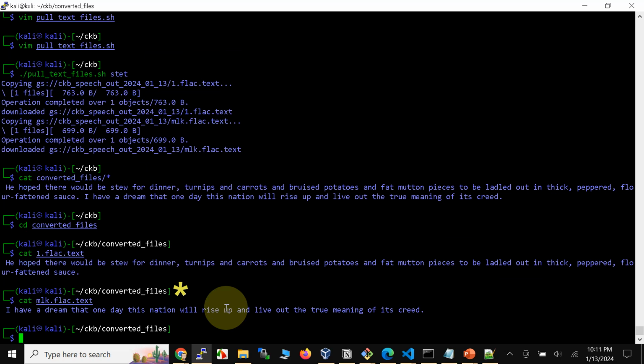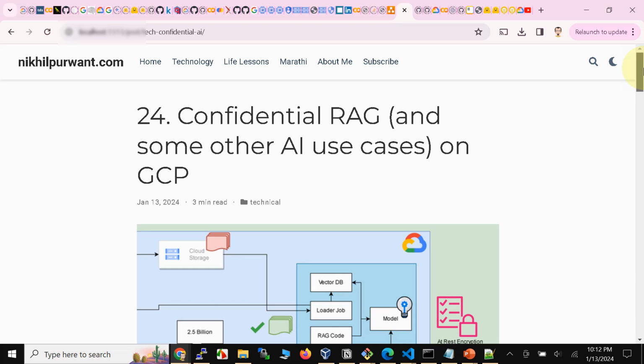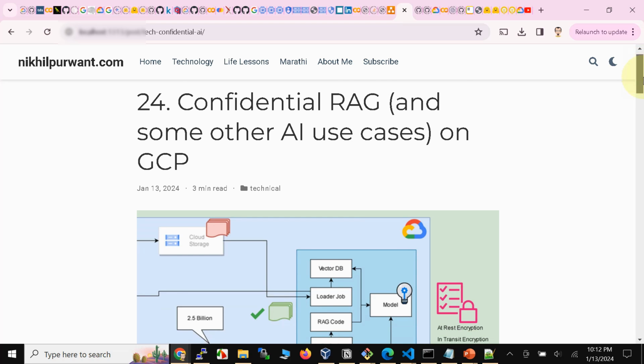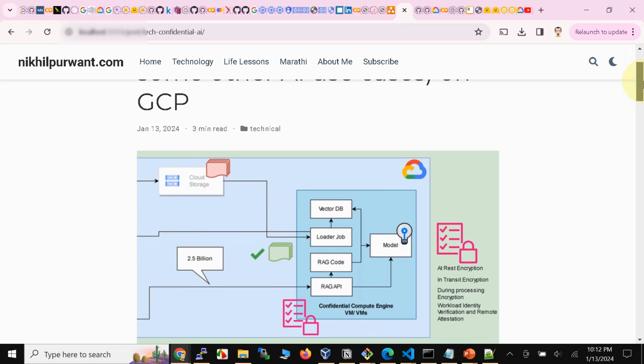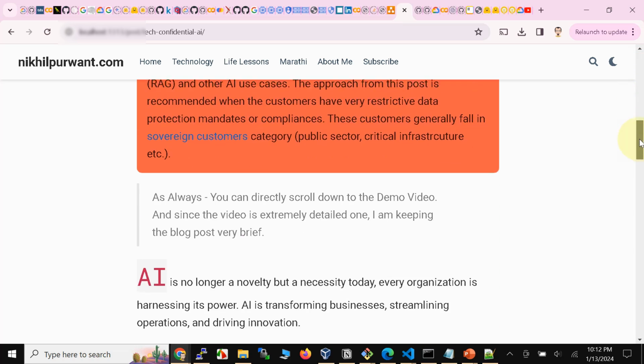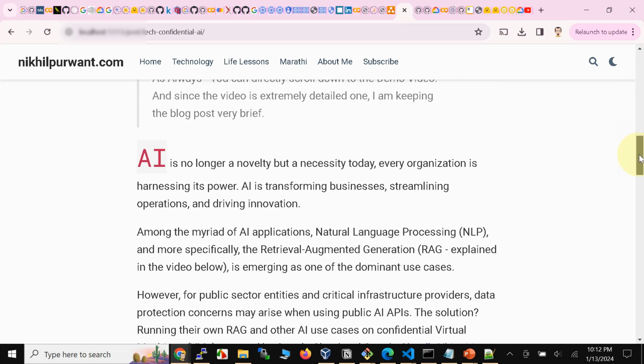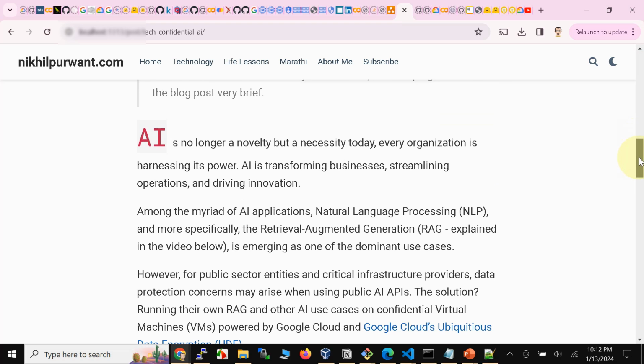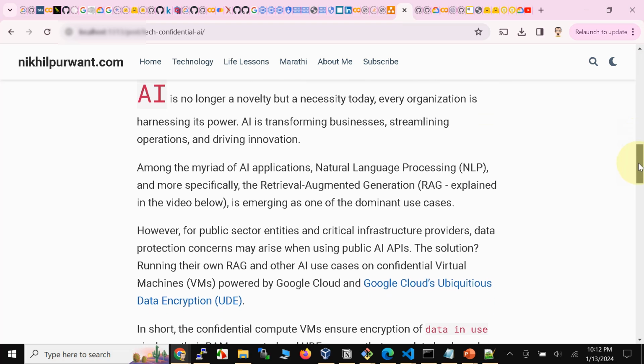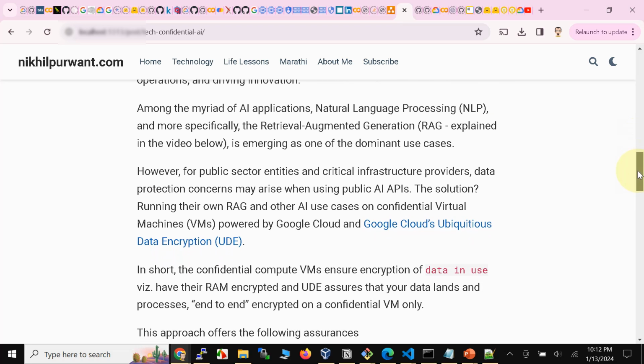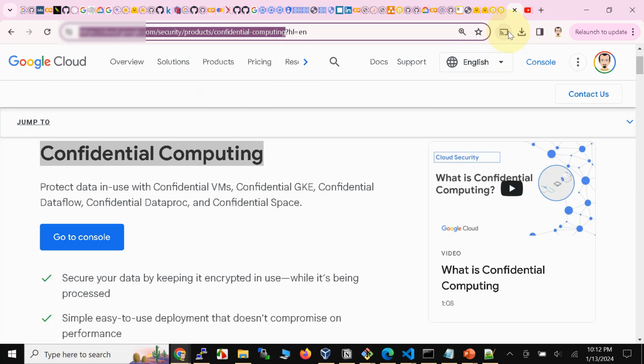Alright, so let me go ahead and quickly summarize today's session. For most customers, Google's Vertex AI capabilities are the best fit for their AI and ML applications. But for customers who have stringent data protection needs and or want to run their own models in a completely isolated manner, Google provides plenty of options with confidential VMs and UDE, right?